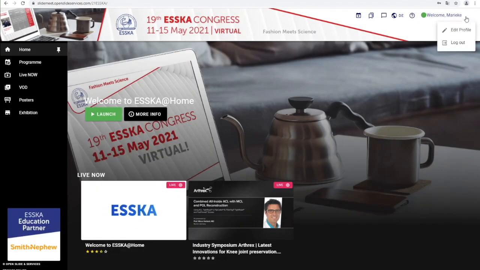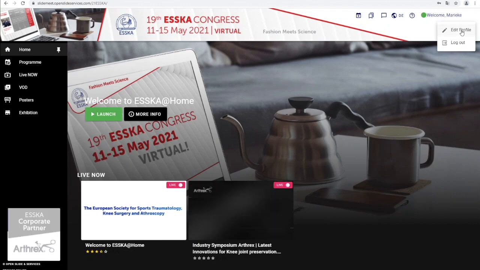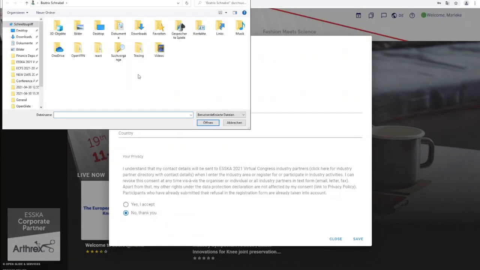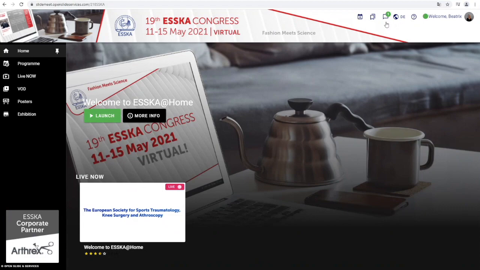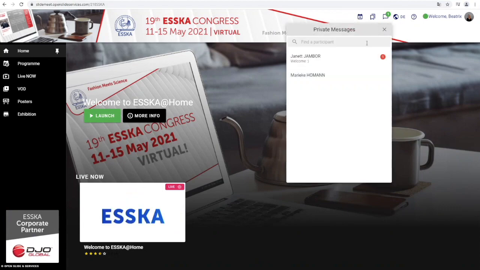If you go to your name with the mouse in the top right-hand corner, you can edit your profile. You can upload a photo and edit personal details. You have the option to exchange private messages with other participants. Type in the name of a speaker or participant you are looking for. You will be notified immediately when you have received a new message.